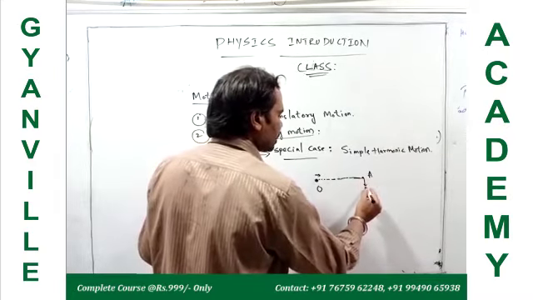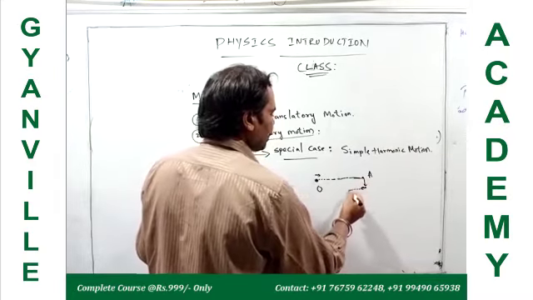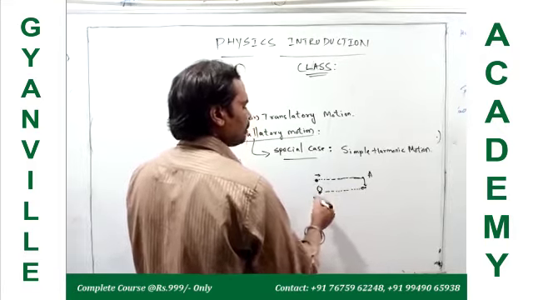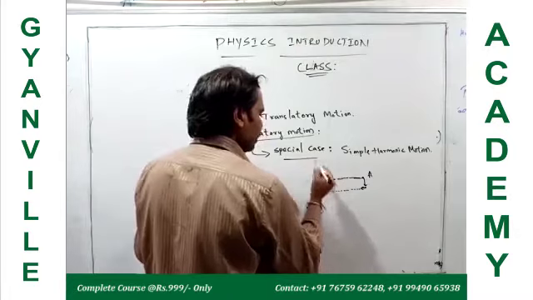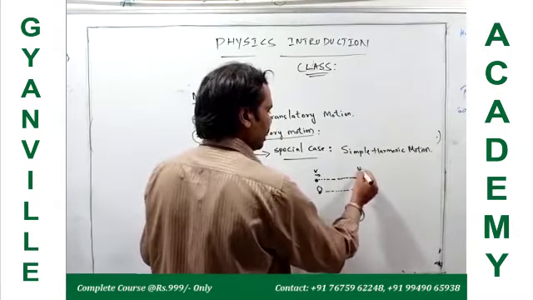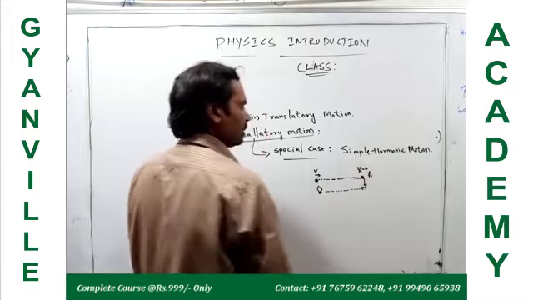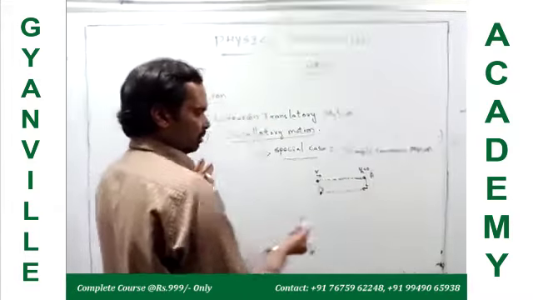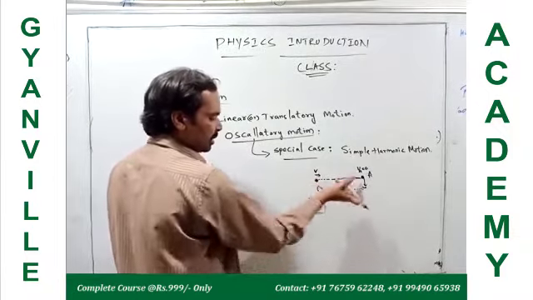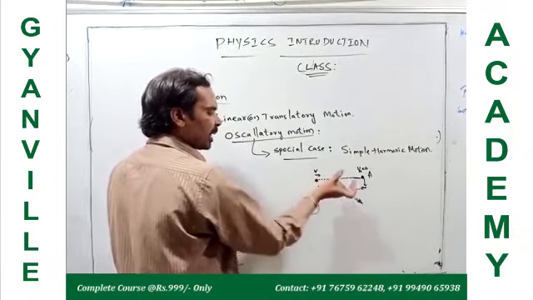Then its direction changes, and again it moves towards the mean position. At the extreme point A, the velocity is 0, then the direction changes towards the mean position because of the force acting.